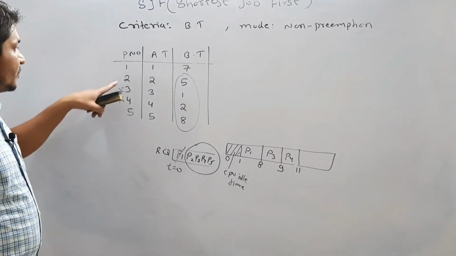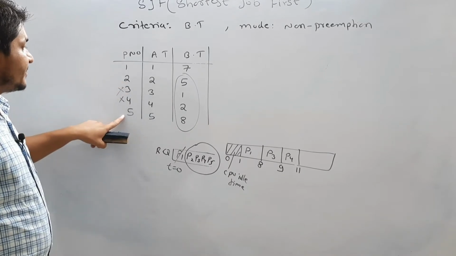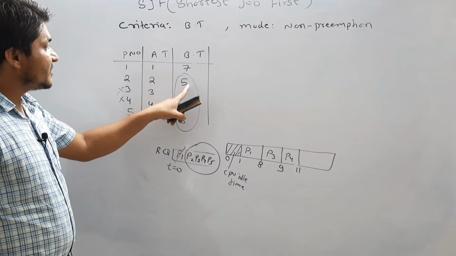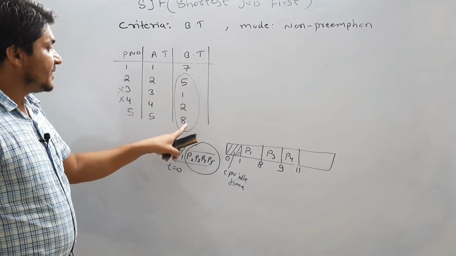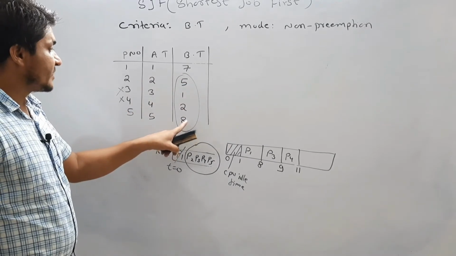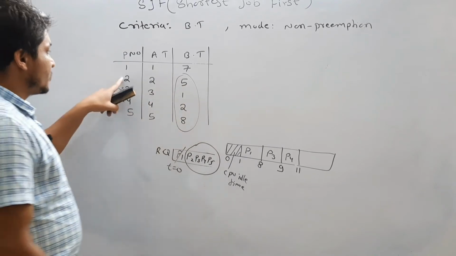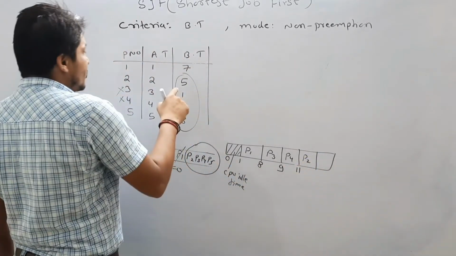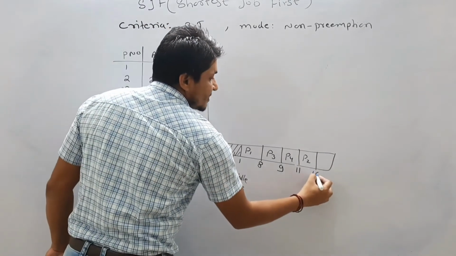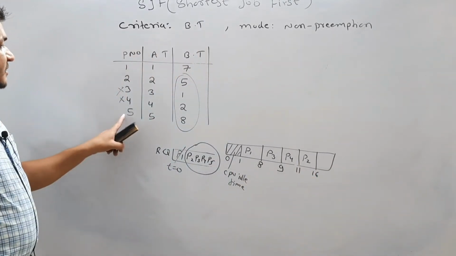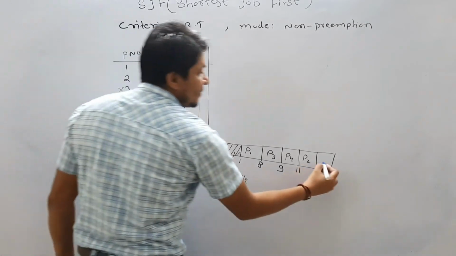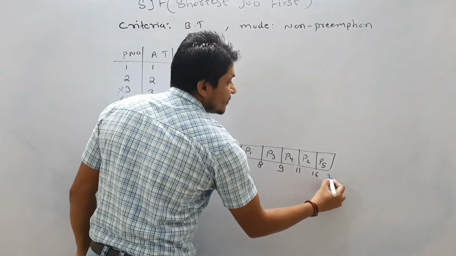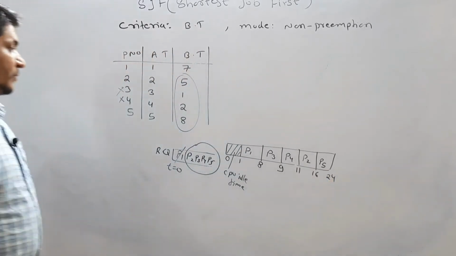Now process P2 is remaining and process P5 is remaining. Which process will execute first? Obviously P2 is going to be executed first, because it has the lower burst time while P5 has the greater burst time. For how much time is P2 going to be executed? 5, so it is going to be 16. Then last, P5 is going to be executed, so it is going to be 24, correct.